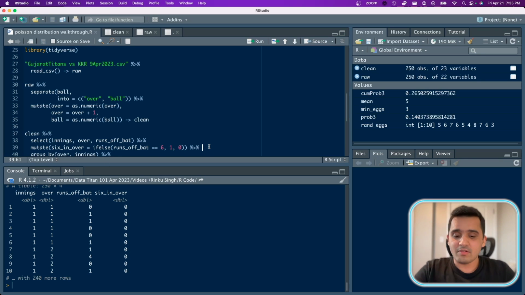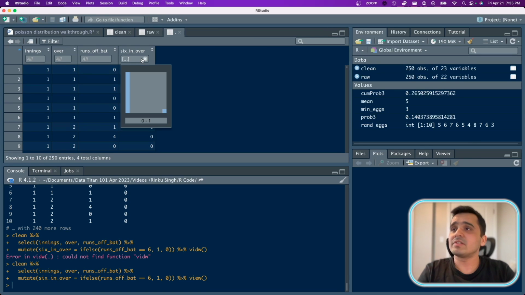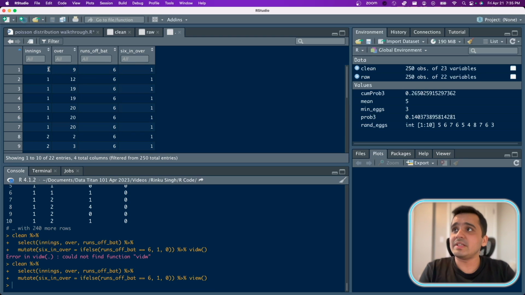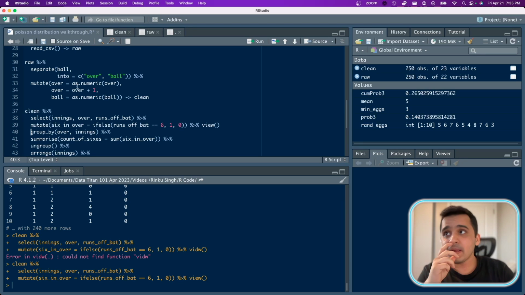It's 0 for now because there are no sixes over here. But if I just view it quickly, and I filter for sixes in over as 1, you see the first 6 was in over 9 of the first innings, and the runs off the bat is 6. So I just added a 1, and you'll see why.